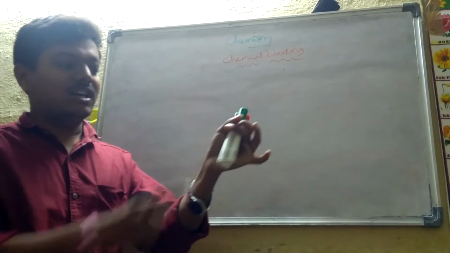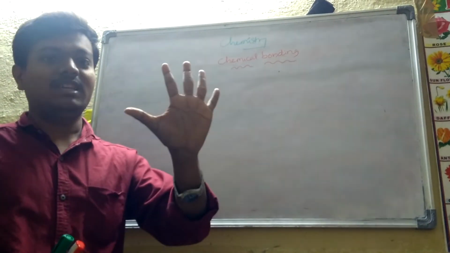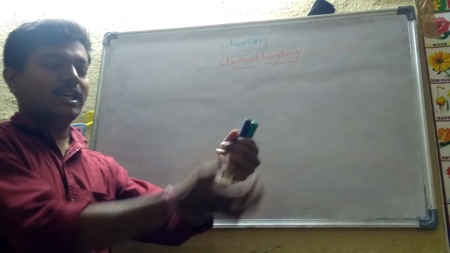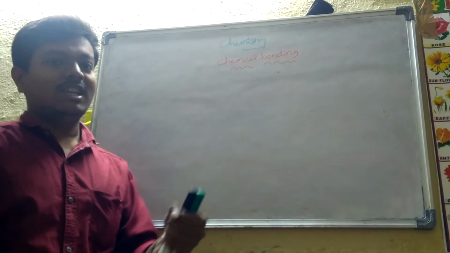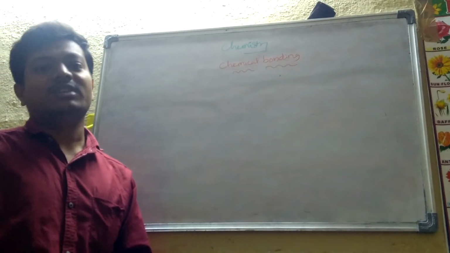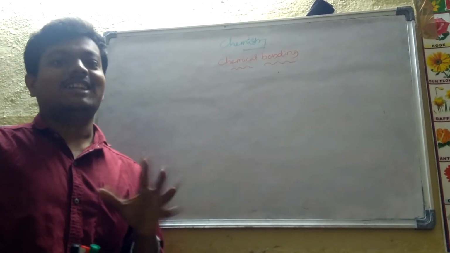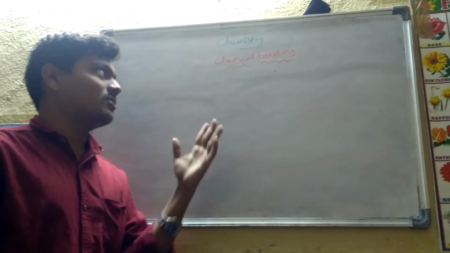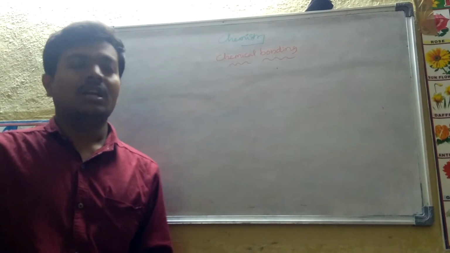For holding these three pens I need my hand. The force is required to hold the elements. Similarly, what is the meaning of chemical bonding? Chemical bonding is nothing but the force of attraction that binds the elements in a compound or a molecule, known as chemical bonding.